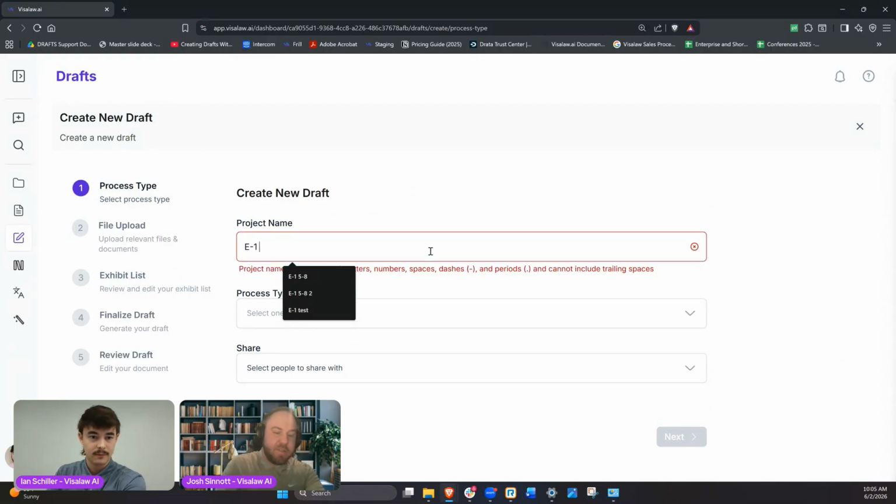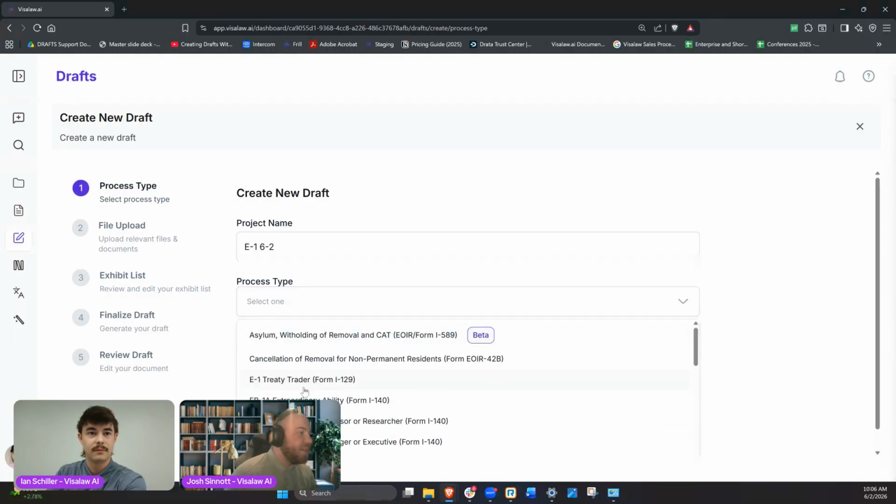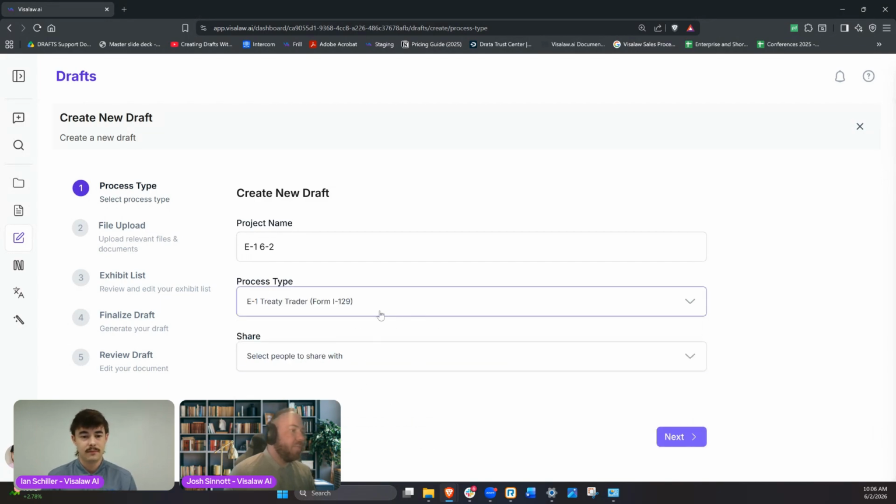Obviously, in this case, we're going to be doing our E1s. We're doing it for June, so plug the date in there. Obviously, if we have client names or any details, we can do that as well. Our process, we're going to be doing this E1 treaty trader form. I do appreciate that we now have the forms included, which is fantastic.